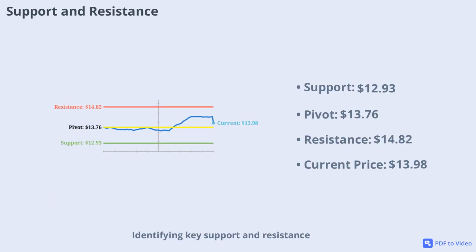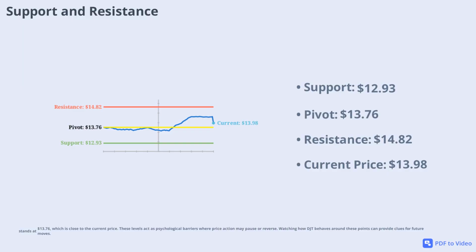Identifying key support and resistance levels is vital for planning trades. For DJT, the nearest support is at $12.93, and resistance is at $14.82. The pivot point stands at $13.76, which is close to the current price. These levels act as psychological barriers where price action may pause or reverse.